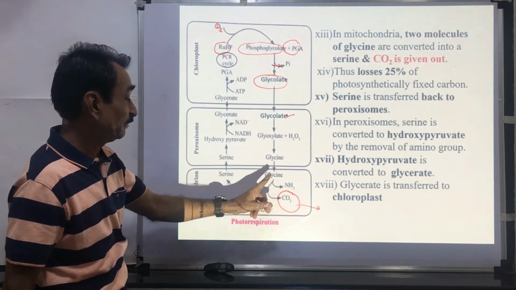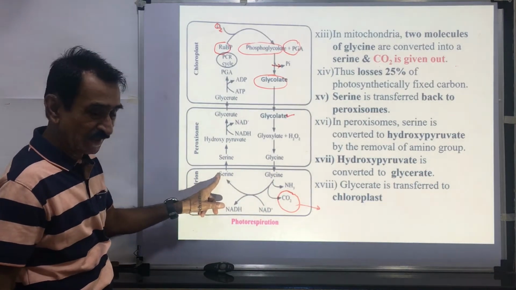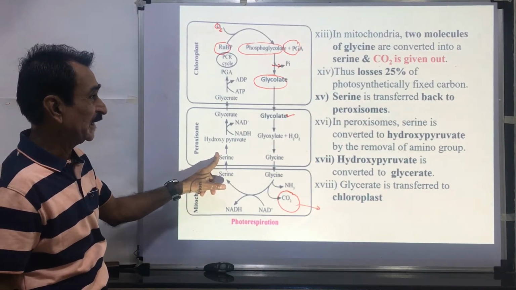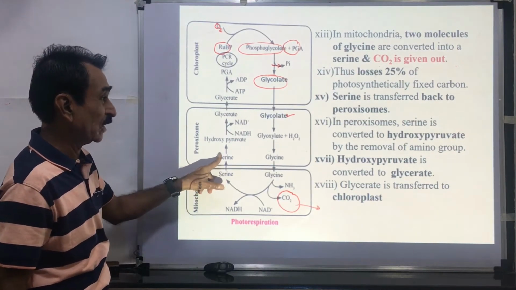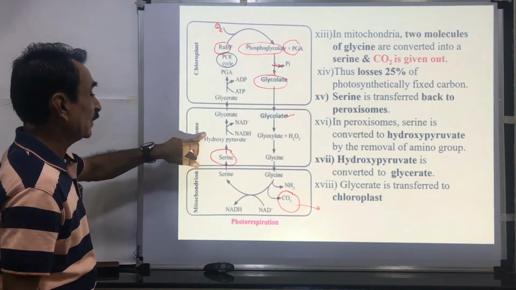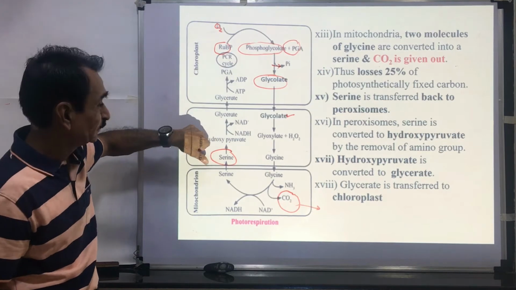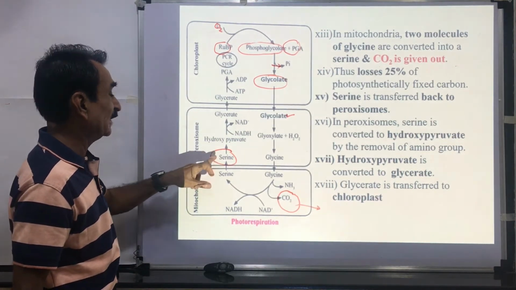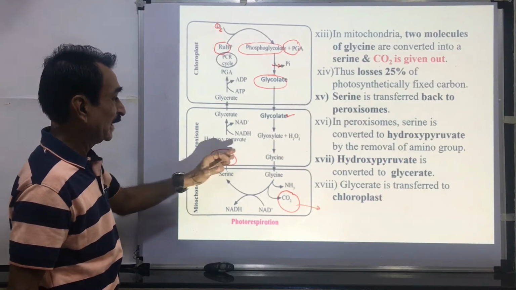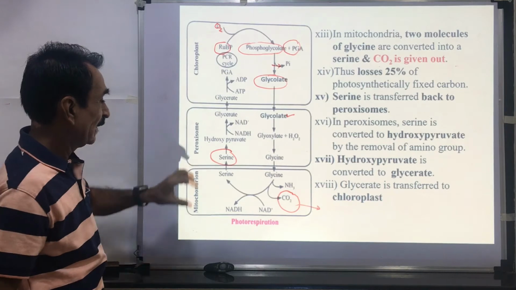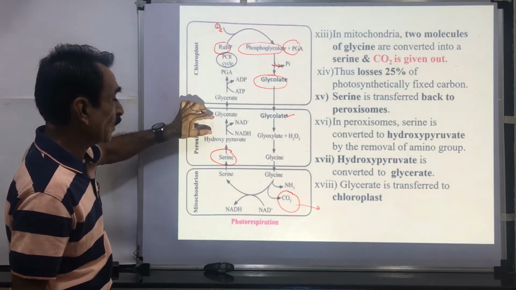This glycine is converted into serine, as we have just seen. Serine is transported back to the peroxisome. In the peroxisome, this serine is converted into hydroxypyruvate by the removal of amino group. Here the amino group was added, at this place this amino group is removed. Means this amino acid is converted into an organic acid.